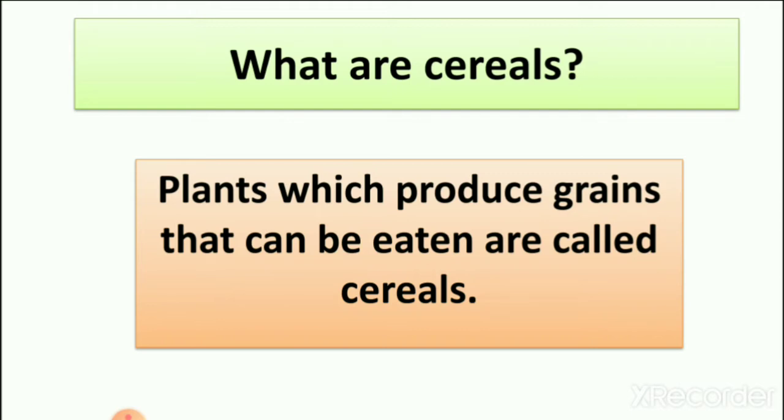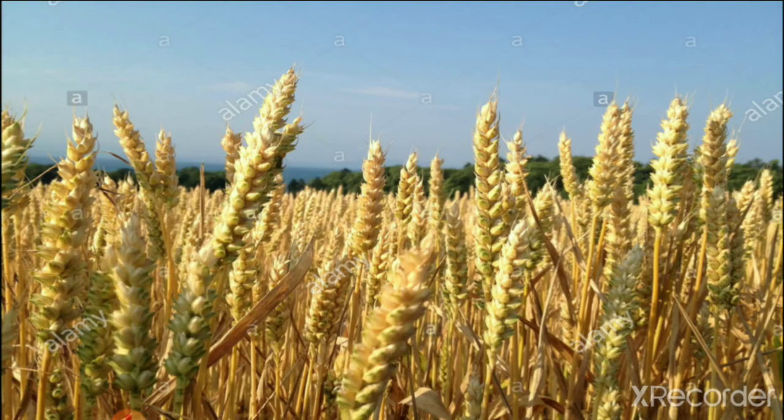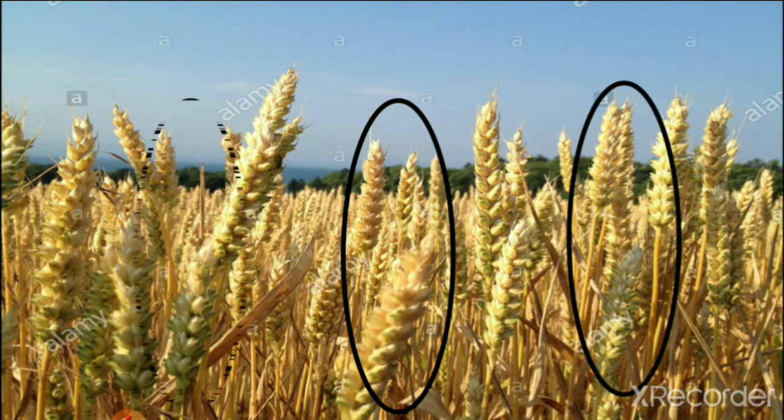Not every plant produces grain, and not every grain can be eaten, but the grains which we can eat are cereals. Here you can see the picture of cereals, the grain of the plant which we eat.